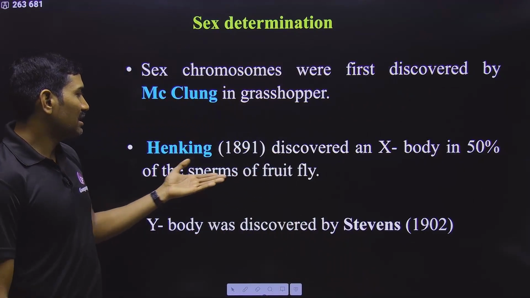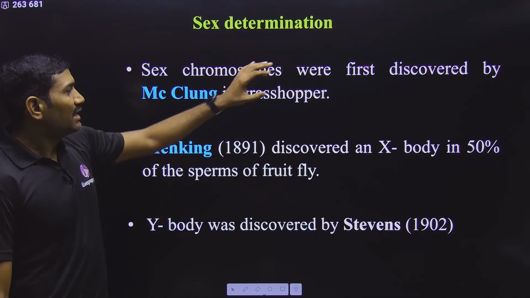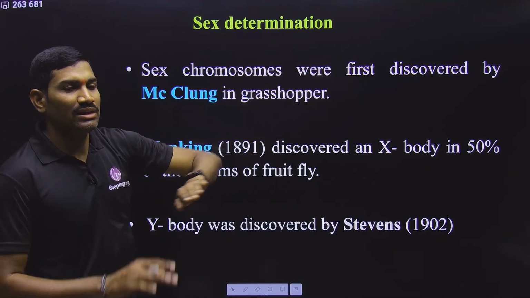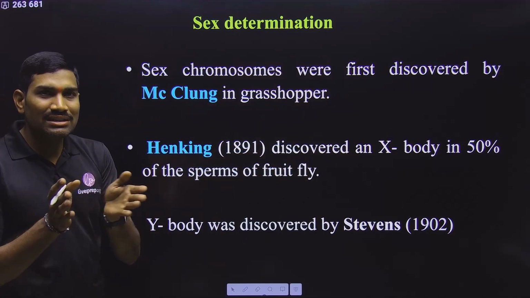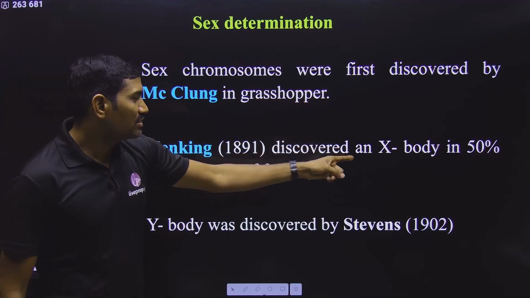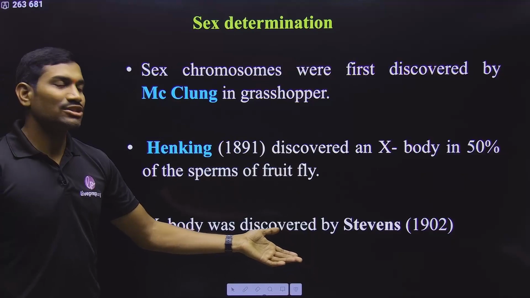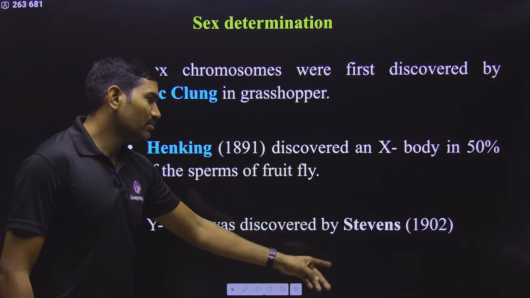This X body was discovered by Henking. Here he simply observed that 50% male gametes are having one type and 50% male gametes are having another type. So in this way he observed that there is a difference between these gametes formed, and this X body was discovered by Henking, and later on this X body was called the X chromosome. The Y body was discovered by Stevens, and this was not given in NCERT.